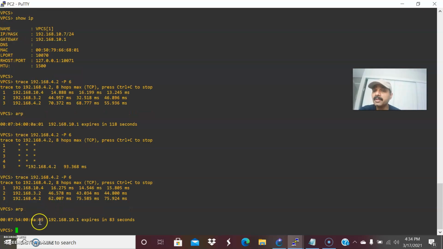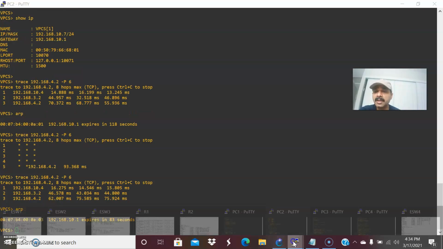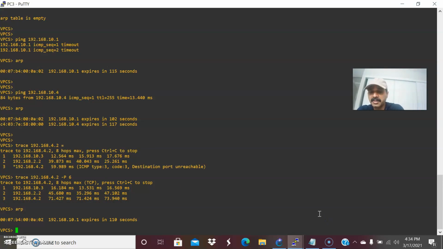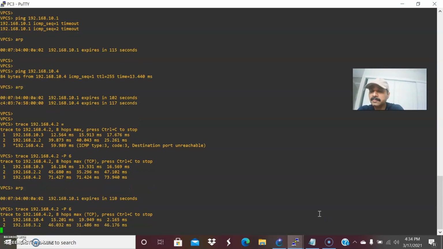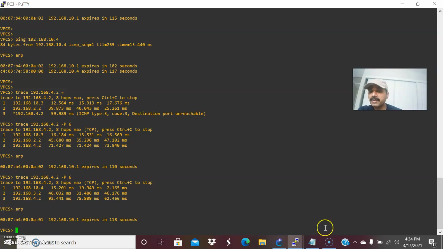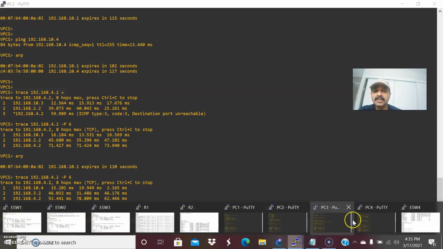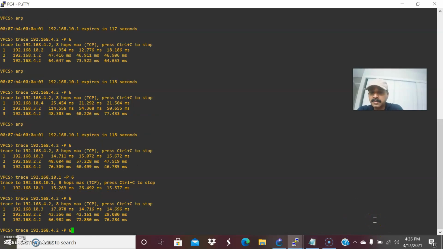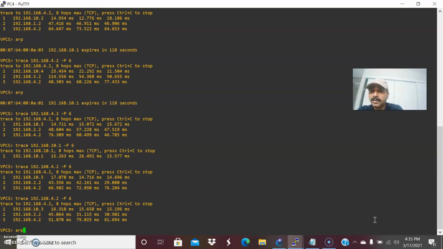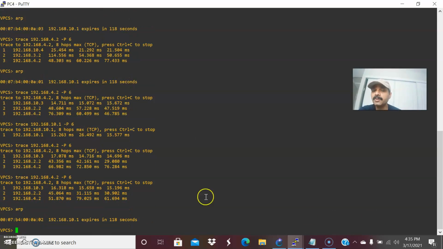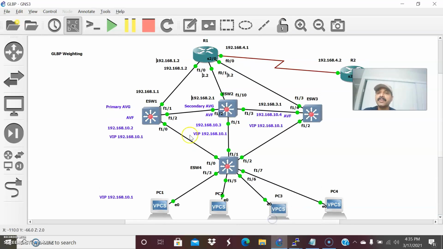Now it will have the second group, that is 02, this is 03, and let us see the ARP. The ARP will be 01, so that will be some other group. Now let us do ARP. This will be 02, right? So it will assign in a sequential fashion, or in a round robin fashion. Even though this went down and went to the listening stage, it will still be active and the load will be equally distributed to all the clients in a round robin fashion. That is the purpose.